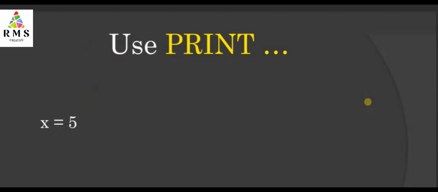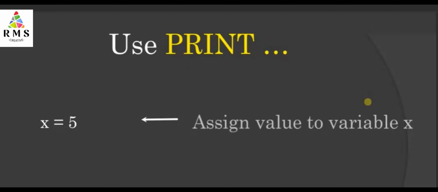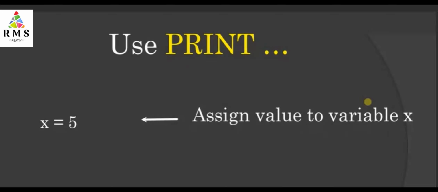We have seen how to display the alphabets which are fixed. Now let us use print for a variable. First of all, I am going to use a variable name x, and I am assigning the value 5 to variable x. So how should we write this statement? We will write x is equal to 5.